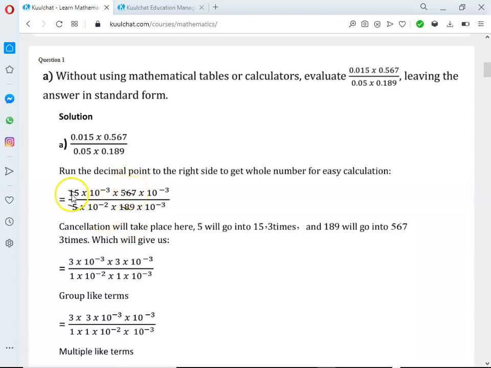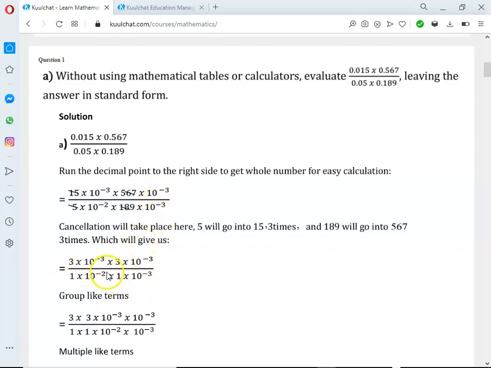So here our result is 3. 5 goes into 5 once, that is a 1. 5 goes into 15, it's left with 3, that's 3 times. So we are going to maintain the tens. Then we apply that same thing here. 189 will go into 189 once, into 567, 3 times. So that's it. We just maintain the 10.